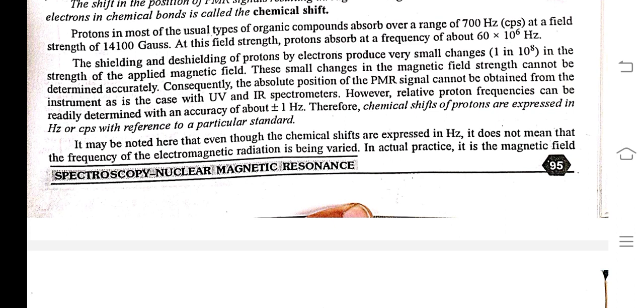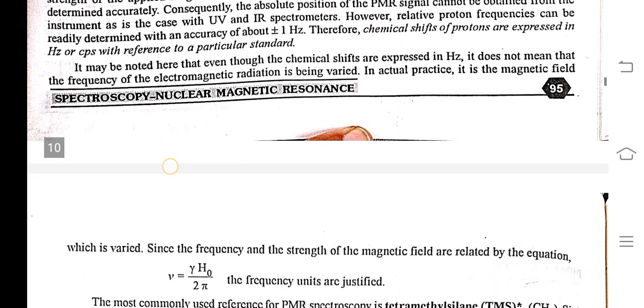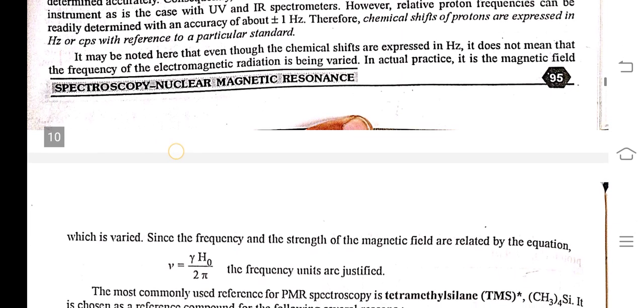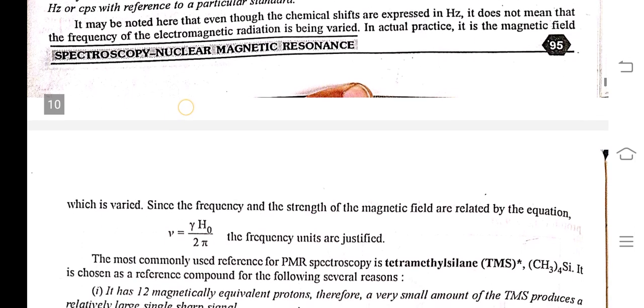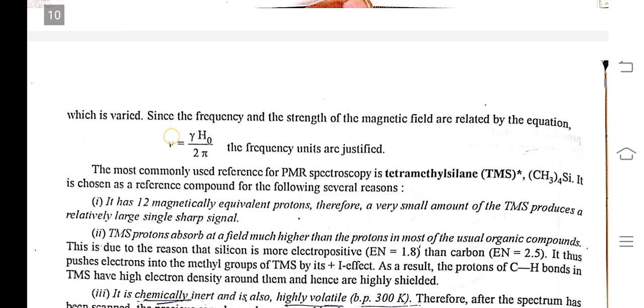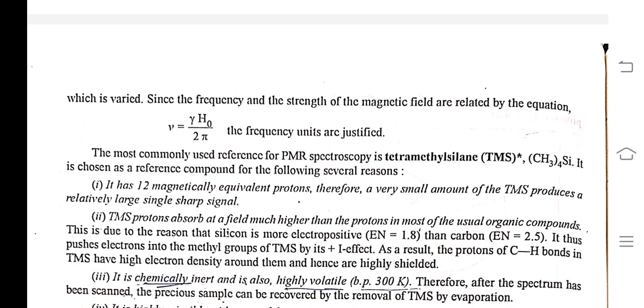It may be noted here that even though the chemical shifts are expressed in Hz, it does not mean that the frequency of electromagnetic radiation is being varied. In actual practice, it is the magnetic field which is varied, since the frequency and the strength of the magnetic field are related by the equation ν = γH0/2π. Thus, the frequency units are justified.